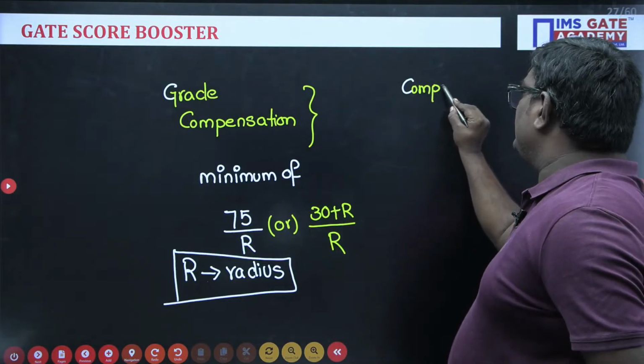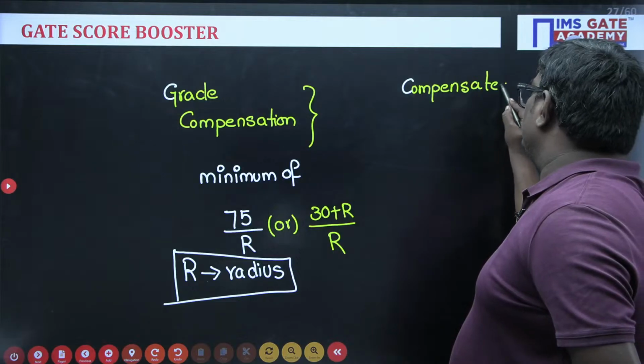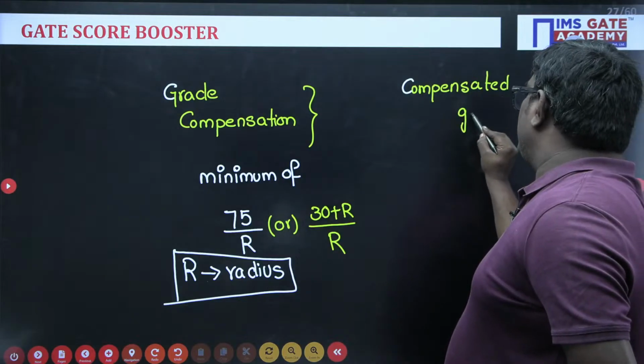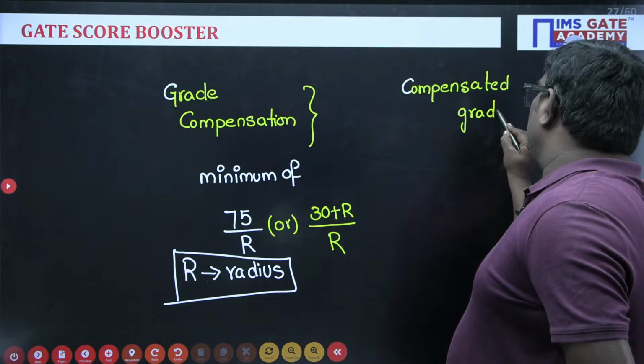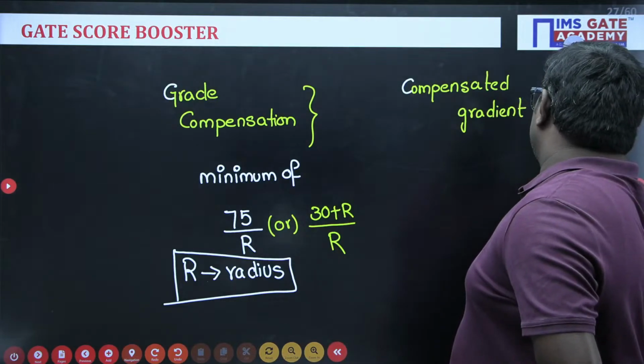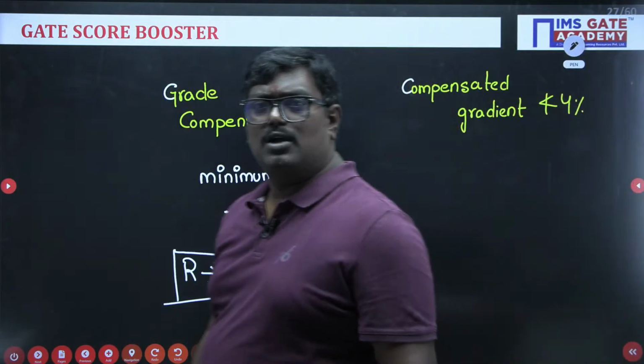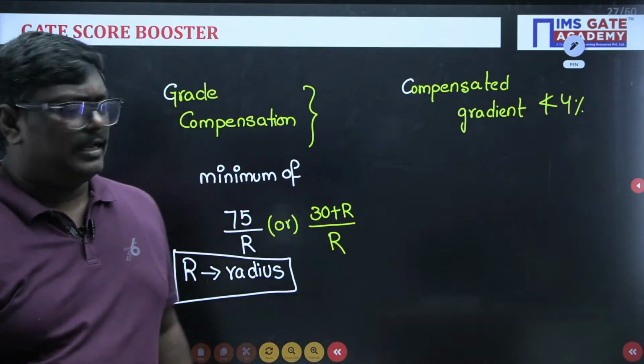If they ask you for the compensated gradient, the compensated gradient cannot be less than 4 percentile. Compensated gradient cannot be less than what, sir? 4 percentile.